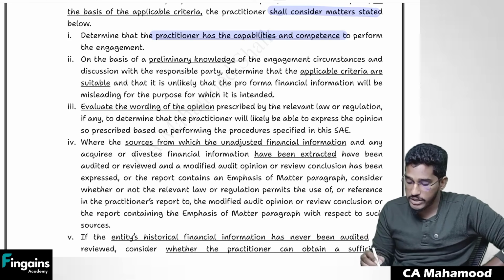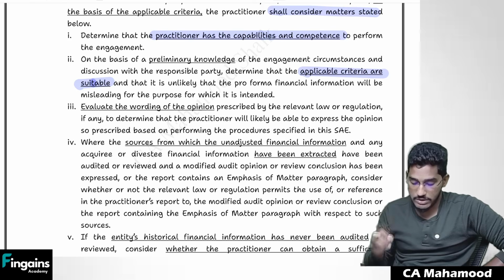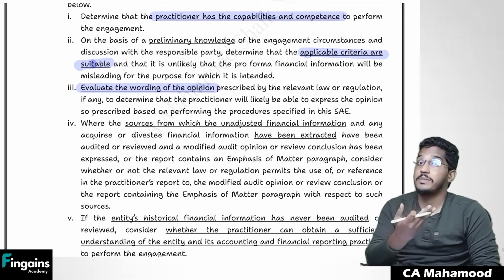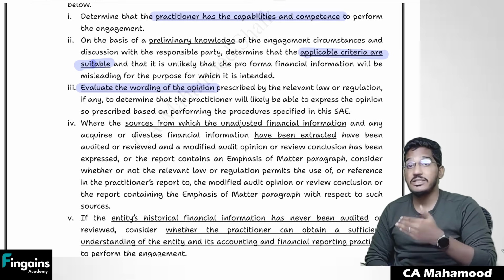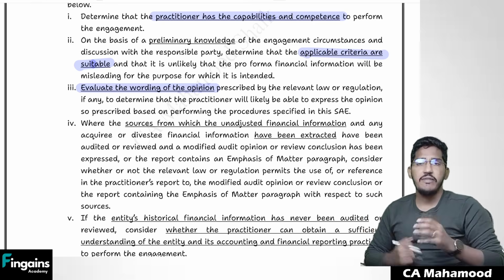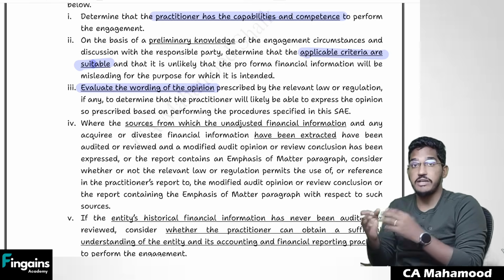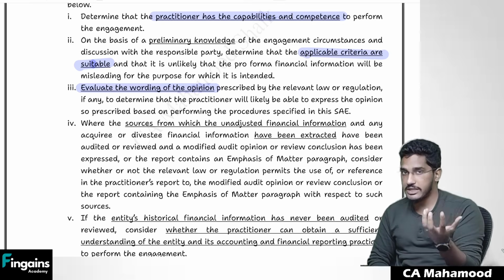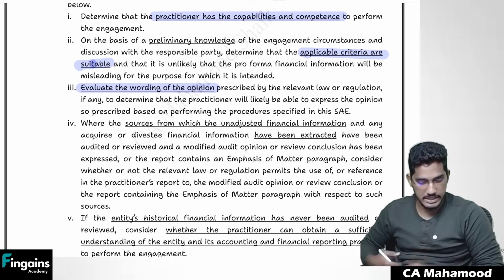Next one. Then you need to determine whether the applied criteria is suitable or not. I have already told you, this is one more thing which you have to consider. Then try to understand what opinion is expected from you, what kind of wording the responsible party is expecting from you, and whether it is possible to give that wording. If the management has very unrealistic assumptions regarding the opinion which you have to give, for example, they are expecting you to give absolute assurance, you should say, no sir, I can't give that wording, I will better stay away from the engagement.